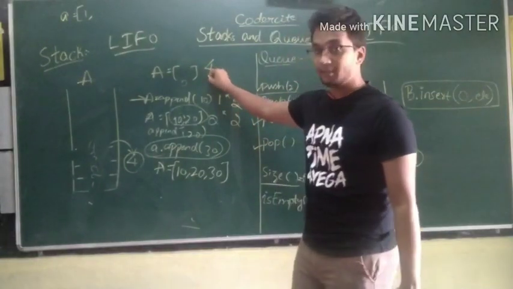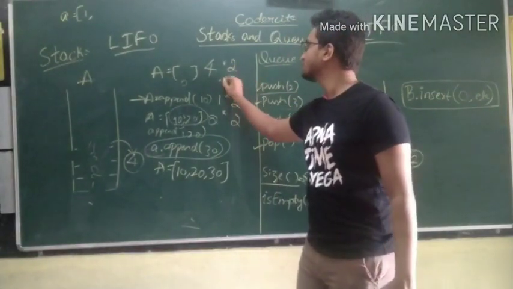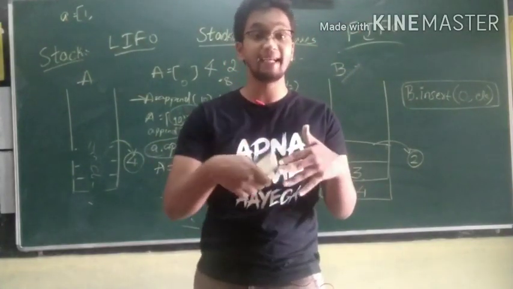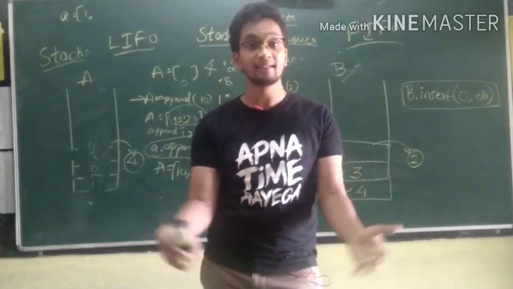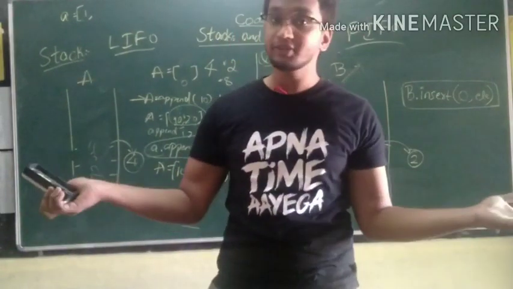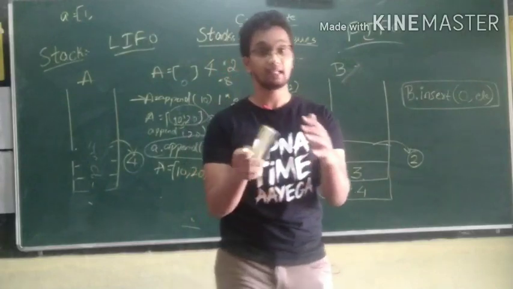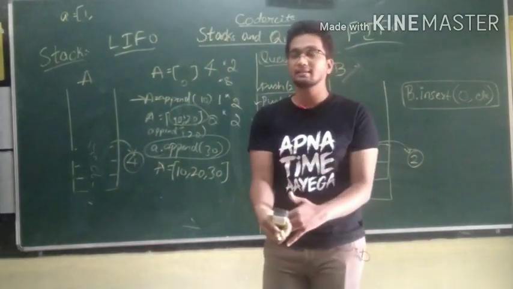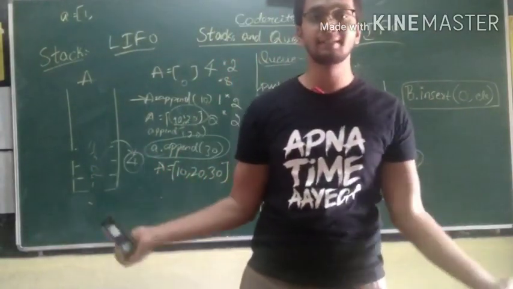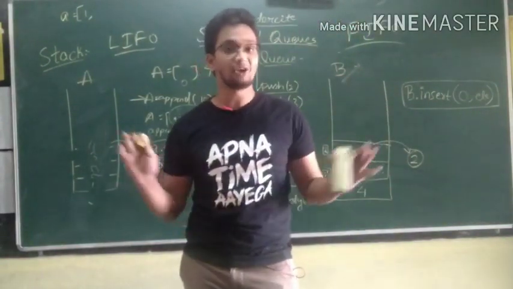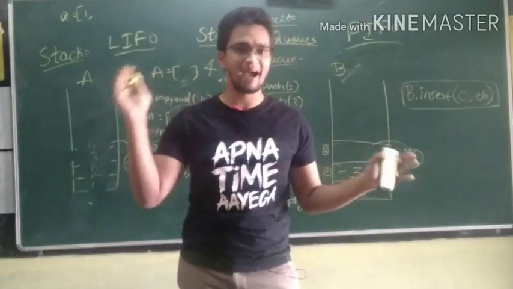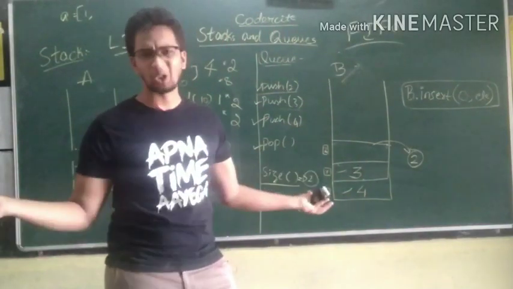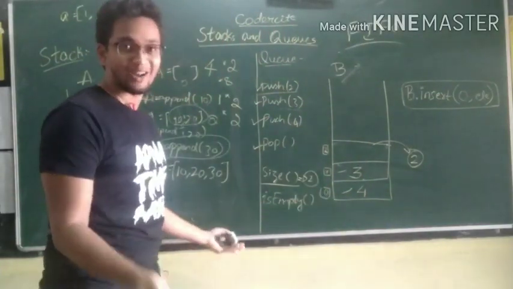2 times 2, that is 4. After it exhausts 4 elements, it becomes 4 times 2, which is equal to 8. After it exhausts the size of 8 elements, it becomes 8 times 2, that is 16. So it can handle 16 elements in it. If it exhausts 16 elements, it can handle 32 elements. It will just dynamically increment the memory size. That's what amortized array means. It's not dynamically implemented manually, but it is dynamically implemented automatically. You can even do this manually, but there is no need of doing it manually when you have an automatic operation.